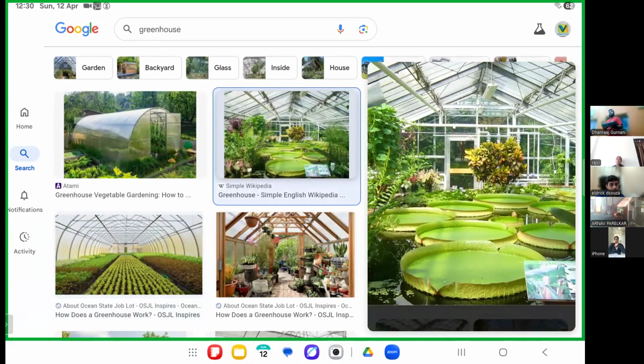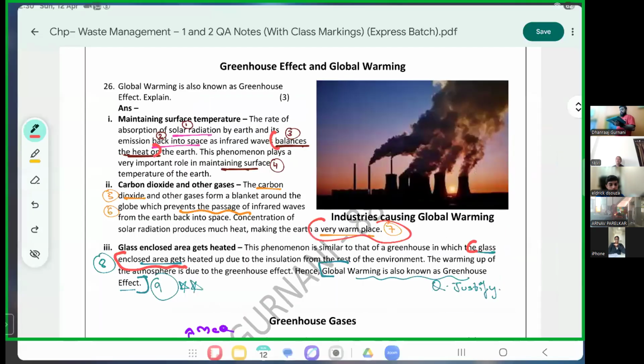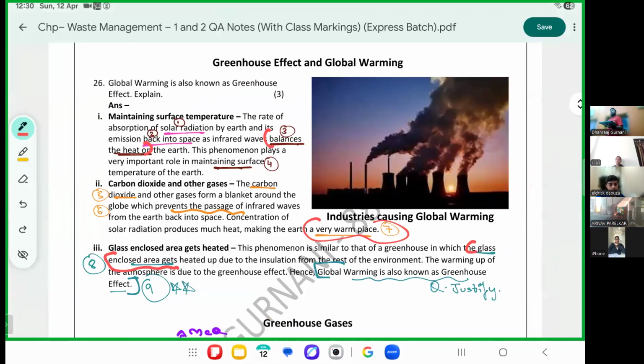But our Earth is not wanting to trap the heat. Here the heat gets trapped and causes global warming. Hence, we say global warming is also known as greenhouse effect.